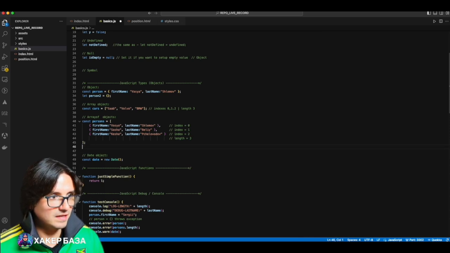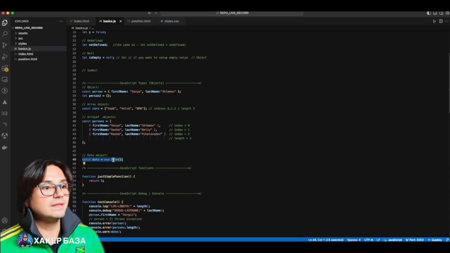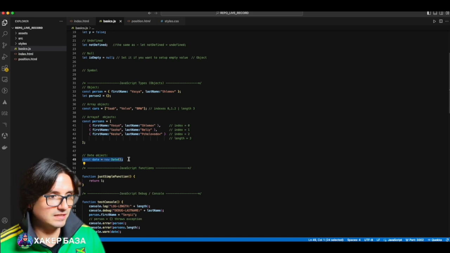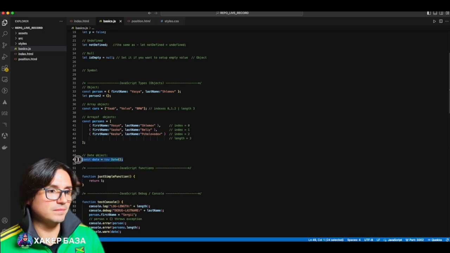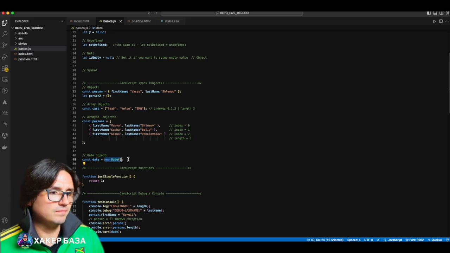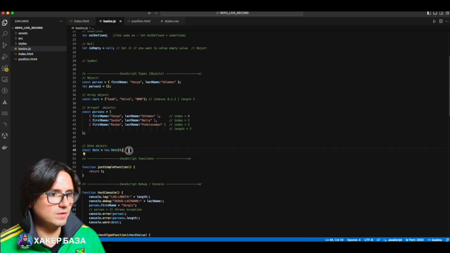Just like that. Next, the object Date, new Date. We will dedicate a separate lesson to it at some point, because Date, despite seeming simple, is actually quite confusing and complex. But what this date object will give us is not a failure in the script, it will simply return a string that contains your current time, year, month, day, week, depending on your time zone. I won't dwell on time, I just wanted you to know about it.